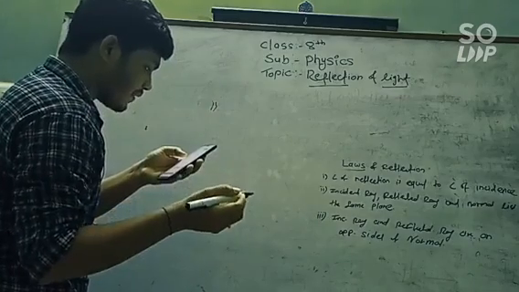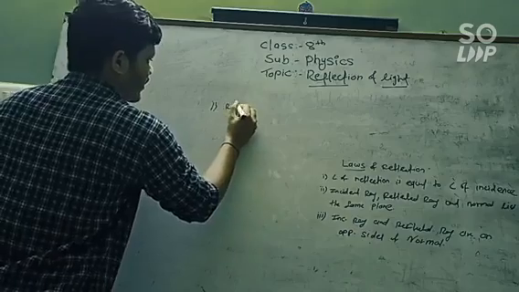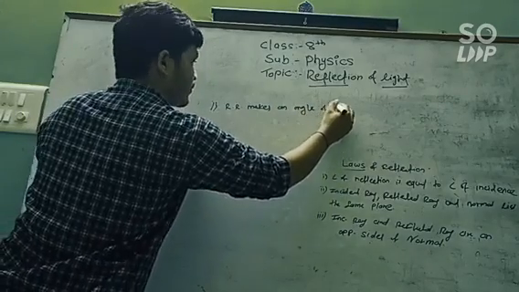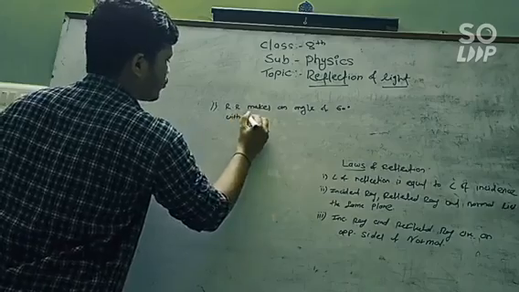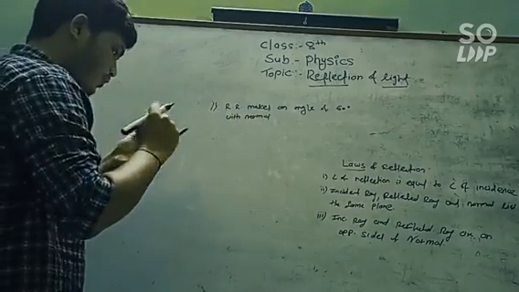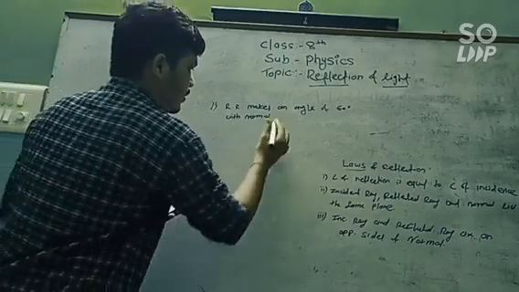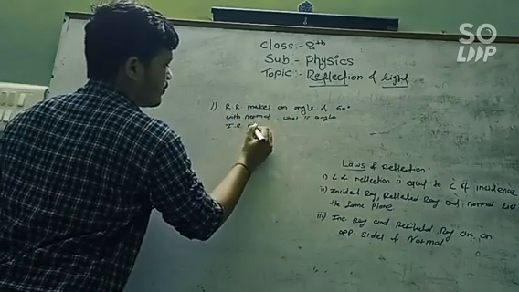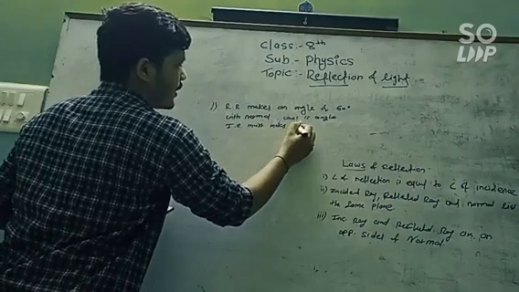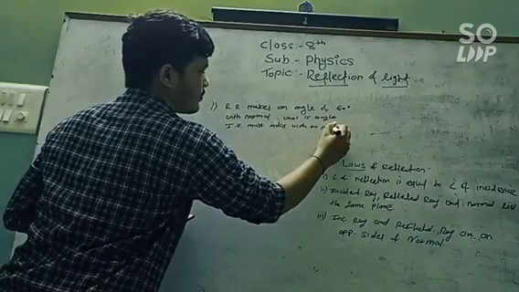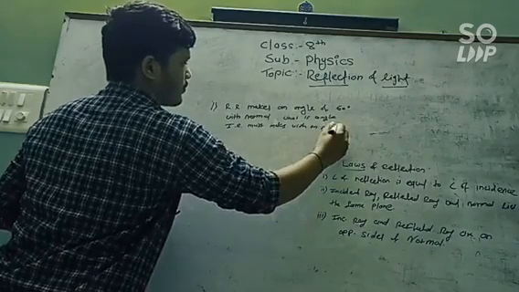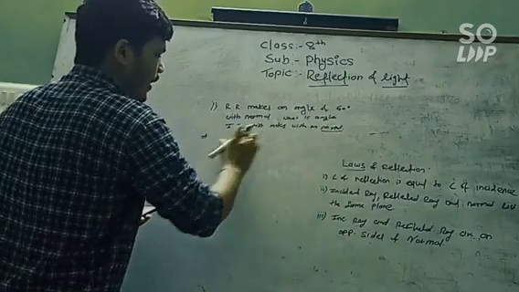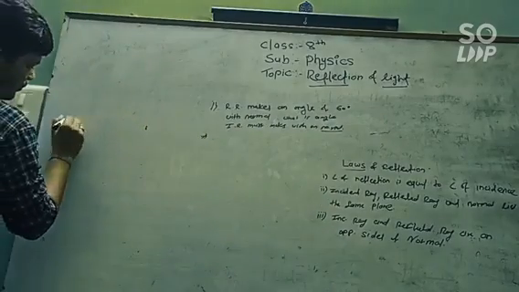Now let's take the first problem. If the reflected ray makes an angle of 60 degrees with the normal, then what angle must the incident ray make with the normal? Now this is our question: the reflected ray makes an angle of 60 degrees with the normal, and what is the angle the incident ray makes with the normal? Now let's see the diagram.